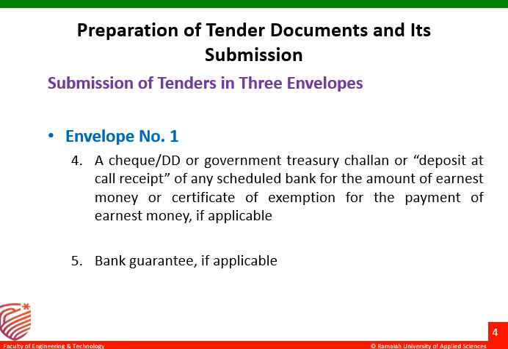So a check or DD or a government treasury challan means, usually it is from the bank, it is a type of bank guarantee, or we call it an insolvency certificate. Means the contractor is valid and will not run out of work, means he will not be bankrupt. Some surety kind of bond will be given here, showing the validity of the contractor.